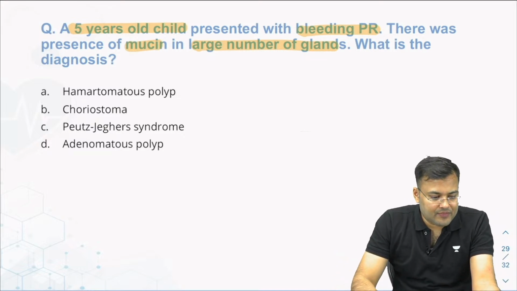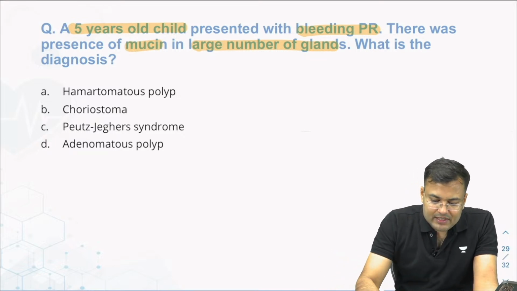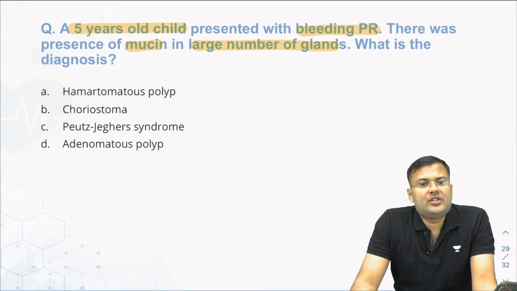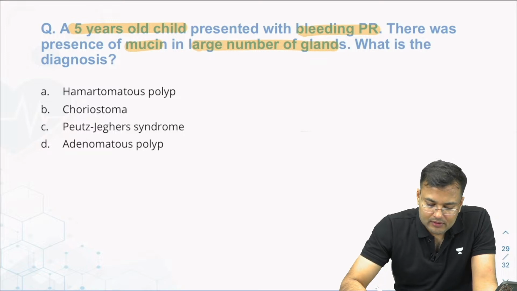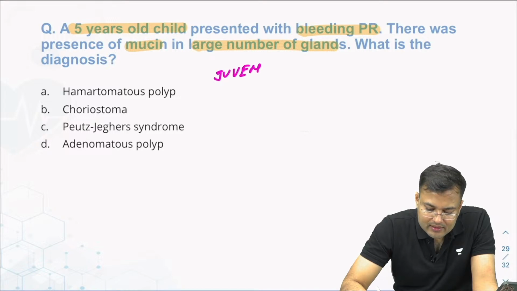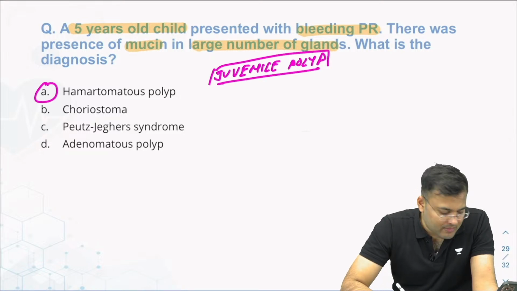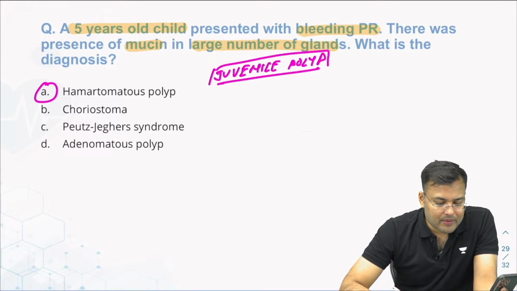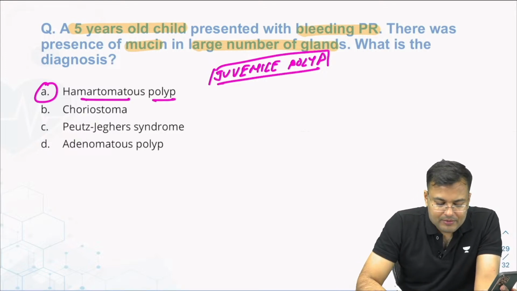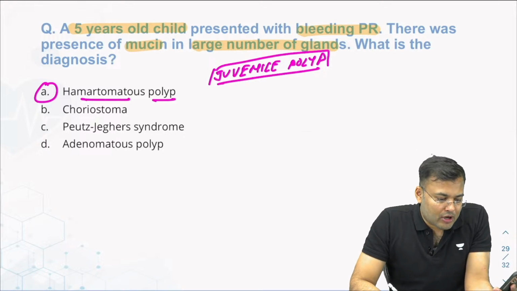First, you tell me what is the name of this polyp which is seen in children 5 years of age. It is juvenile polyp. And you know, in juvenile polyp, what kind of polyp is there? There is hamartomatous polyp. Clear guys? So correct answer is option A, hamartomatous polyp.